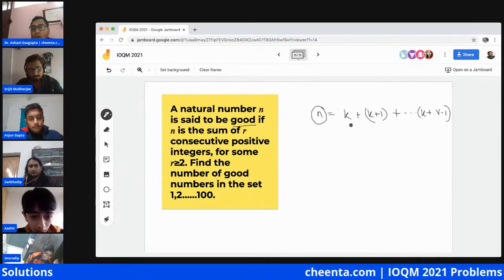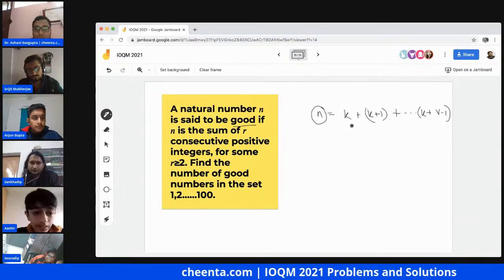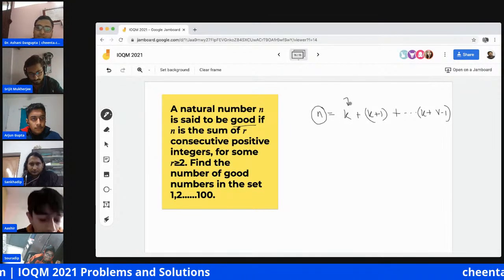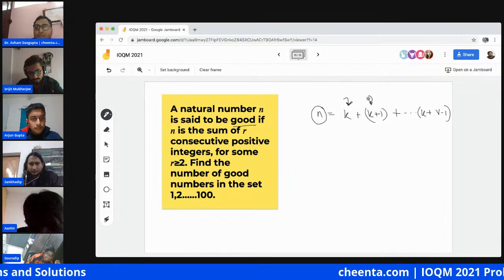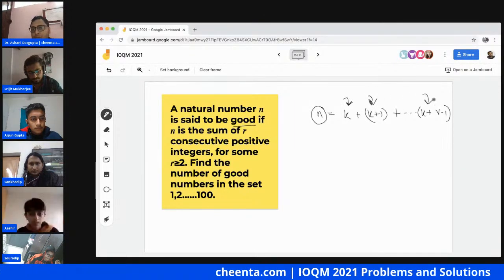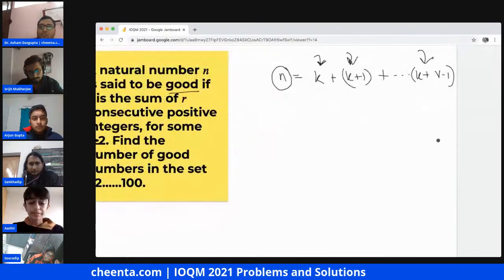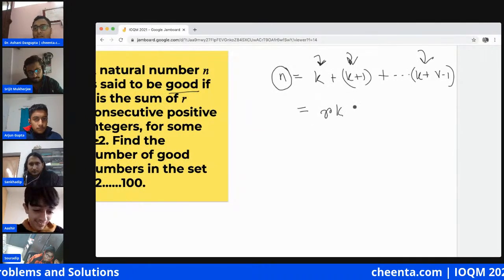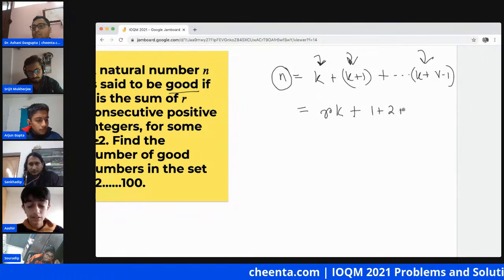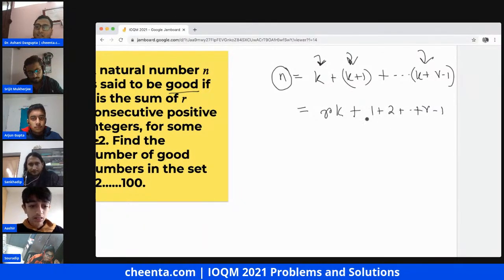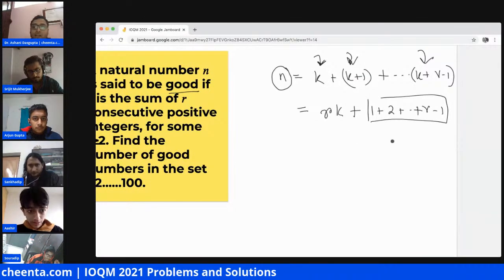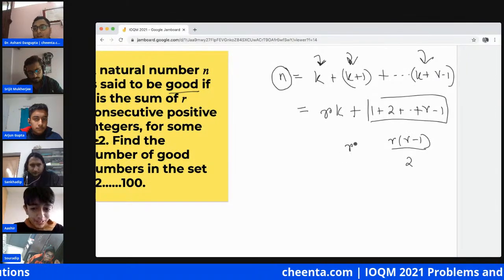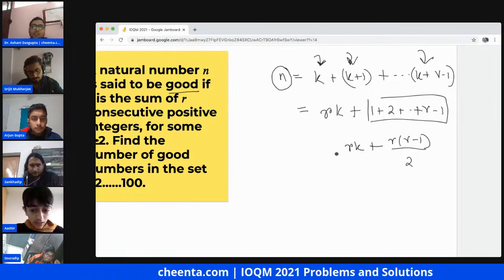if n is the sum of r consecutive positive integers, where r is greater than or equal to 2. So basically, I'm saying that, okay, let the first number be k, and the second number is k plus 1, because we are looking at consecutive numbers, up to k plus r minus 1, right? So if we add them up, what do we get? Well, we'll get r times k plus 1 plus 2, plus r minus 1. So this is the triangular number summation formula. So this is r into r minus 1 by 2. So rk plus r into r minus 1 by 2. Okay, this is the value of n.